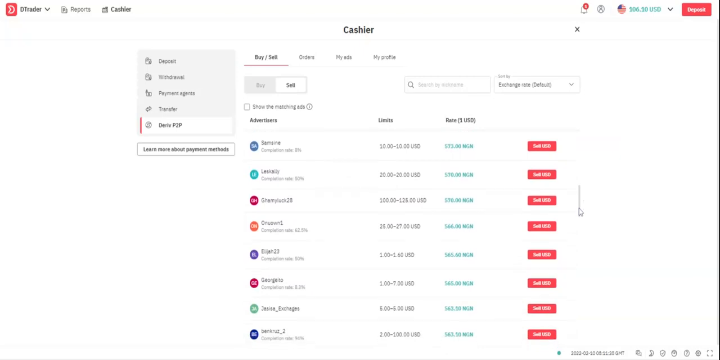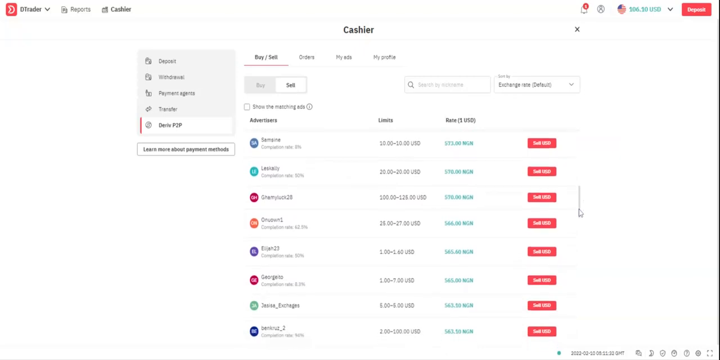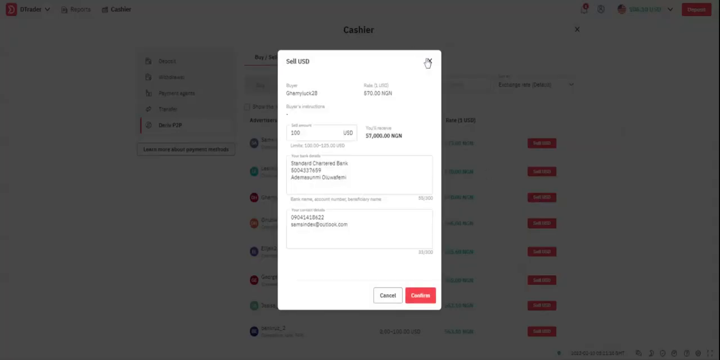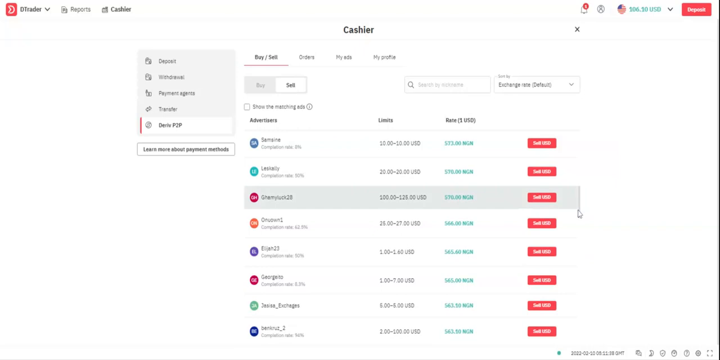Don't sell to people without rating. Don't sell except they have their number there. You can see, don't sell to them.